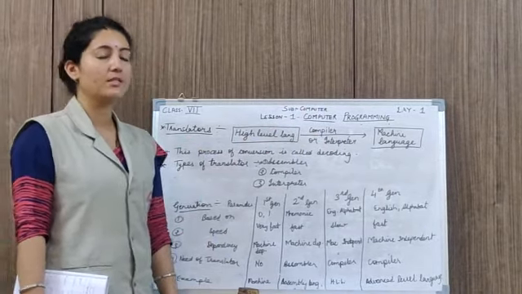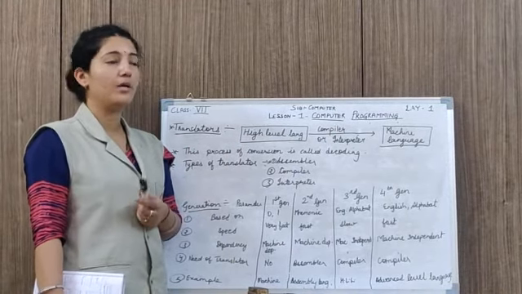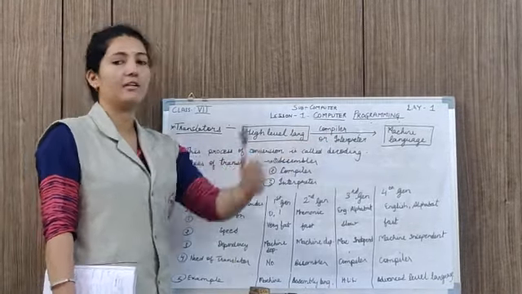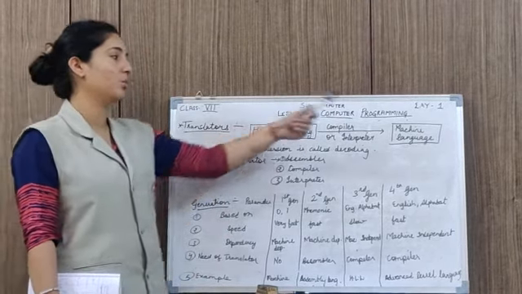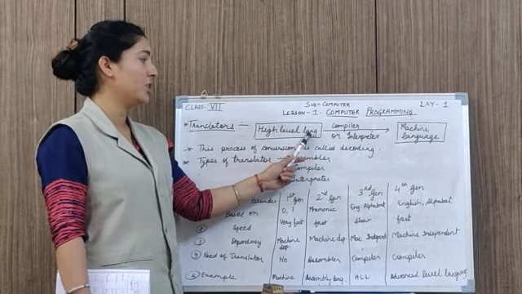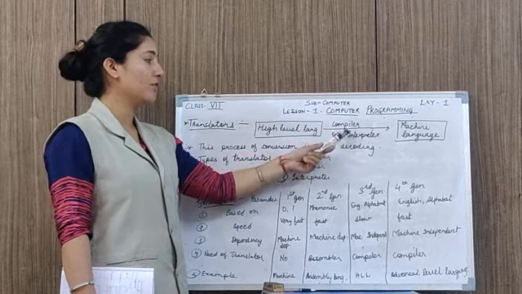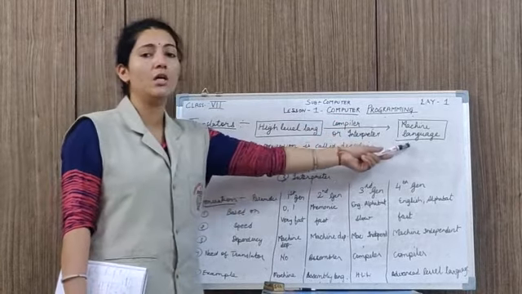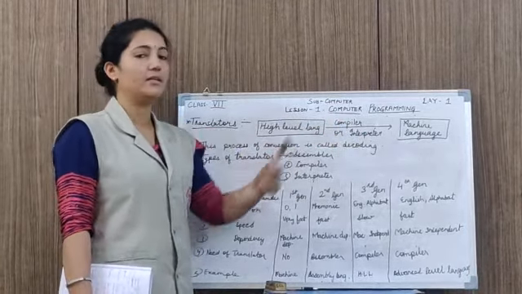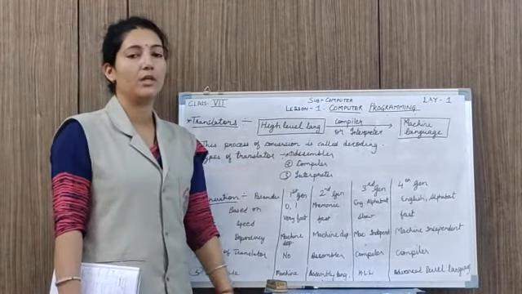Actually the computer does not understand our program written in high level language or in assembly language. Computer understands only the machine level language, that is 0 and 1. Computer understands only the binary digits. So we require a translator to convert our program into machine language. If we write our program in high level language, then compiler or interpreter are the translators which will convert the high level language into the machine code so that the computer can understand easily. This process of conversion is called decoding.